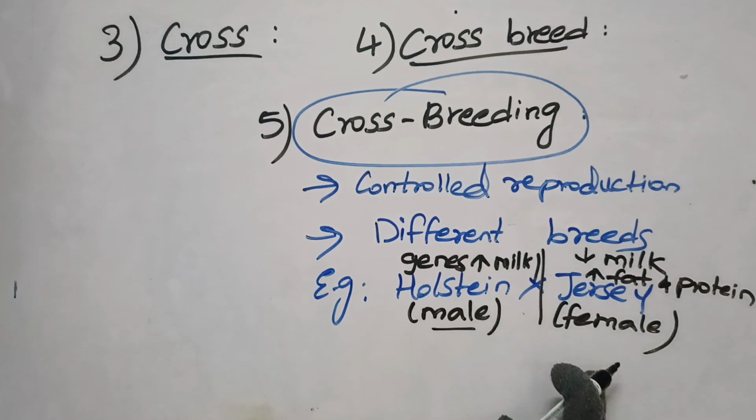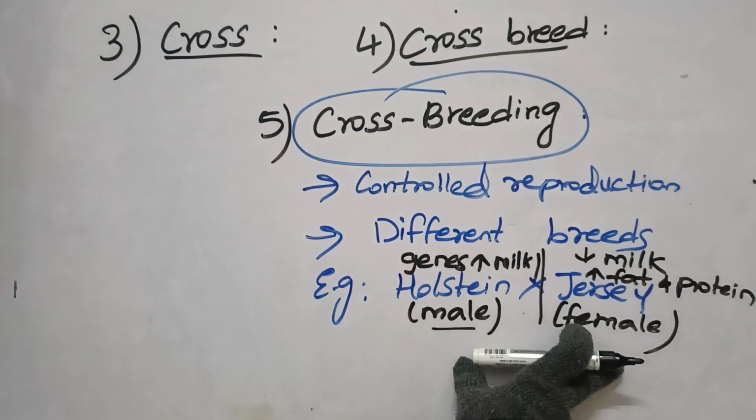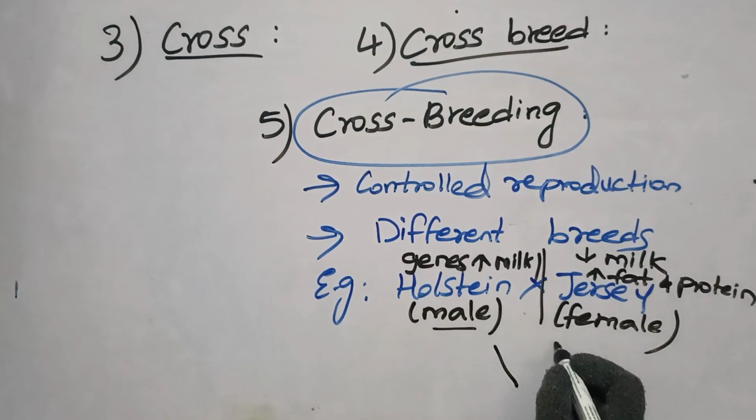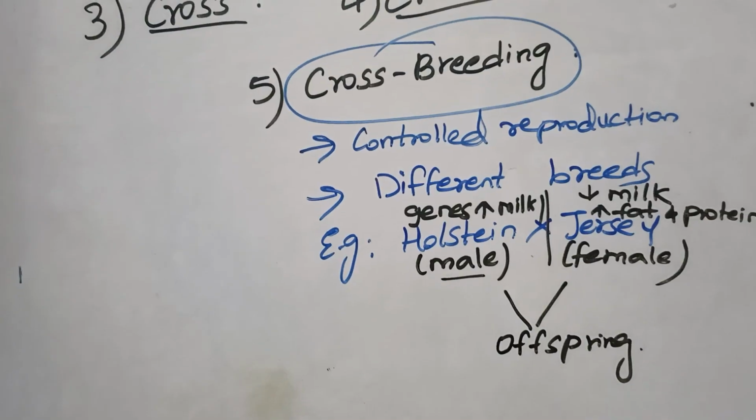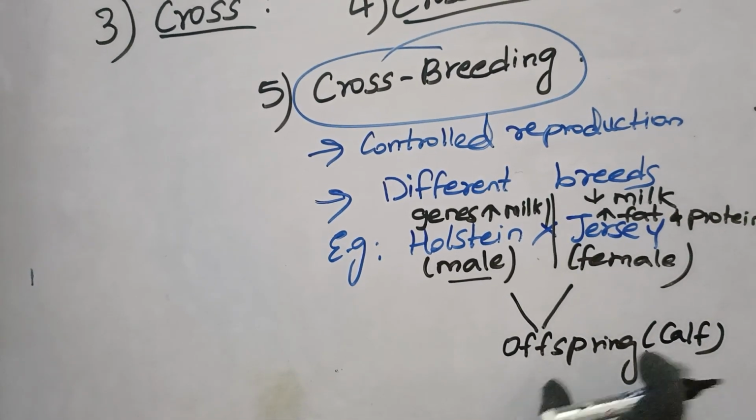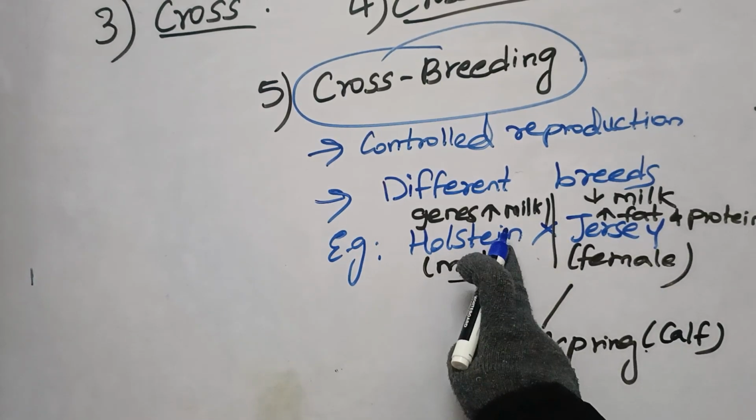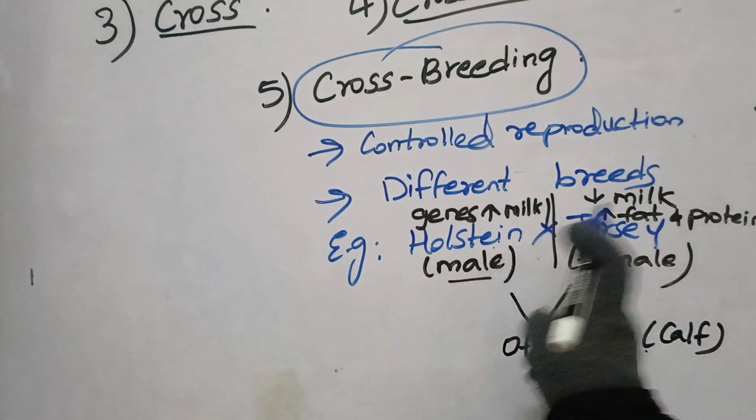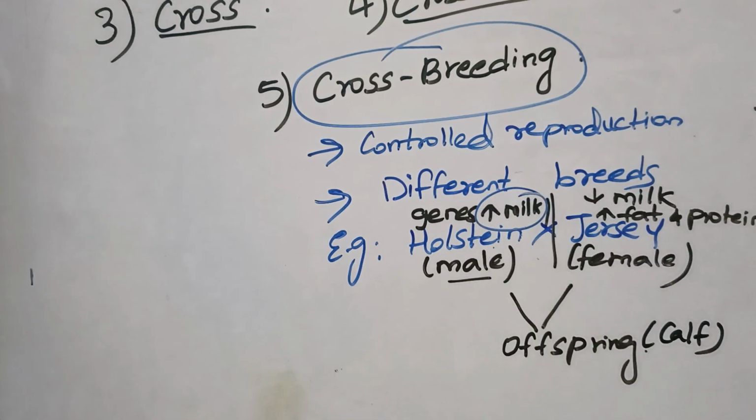So when we combine these two and allow them to mate and do the process of reproduction, they are going to produce their offspring. What is the offspring of a cow called? The offspring of a cow is called a calf, no? Yes, the offspring is a calf. So this calf is going to have the qualities of the Holstein and the Jersey. See, the Holstein male has the genes of high milk production, no?